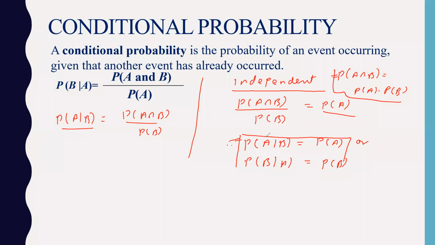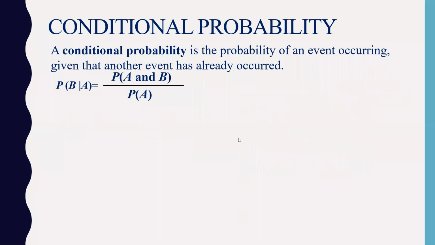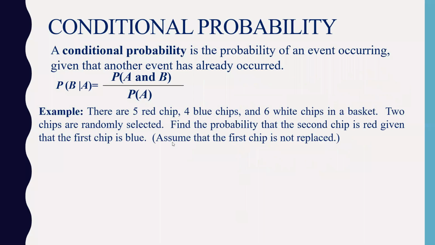If we are finding the probability of A when B has already happened, then I can apply this formula. If I know the probability of A and probability of B value directly, I can apply this formula. You are totally free to choose any one. So let us quickly move on to the example of conditional probability.